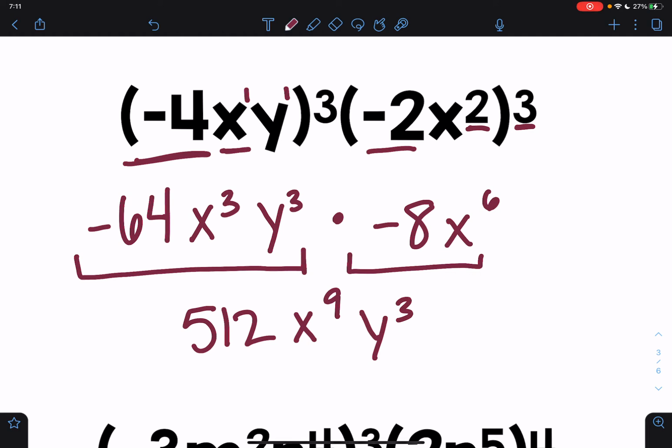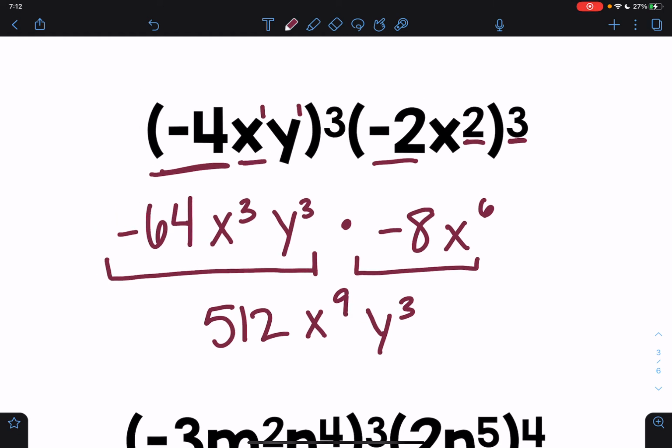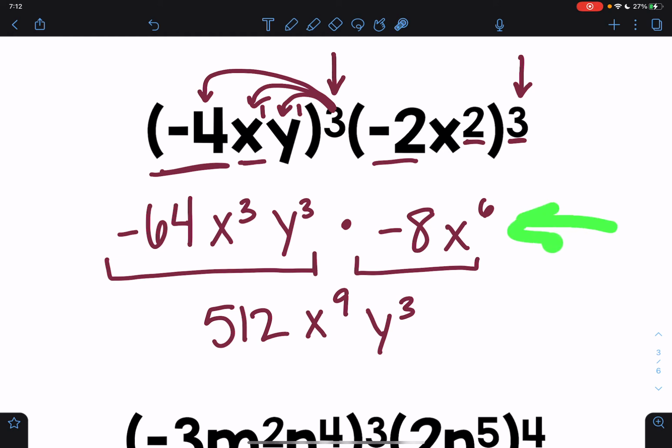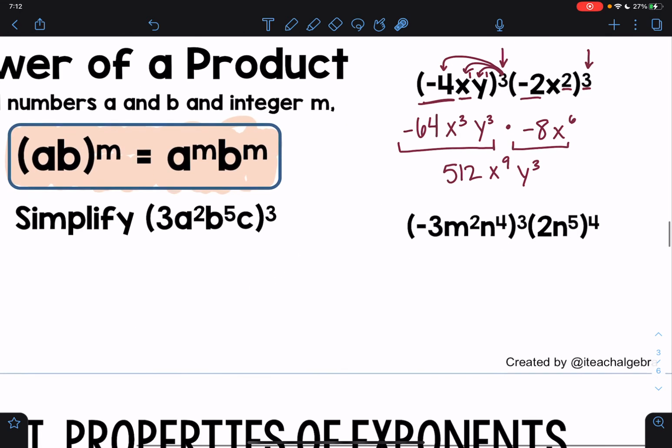So it is very easy to get lost here. There are a lot of numbers, lots of things being either taken to the power or being multiplied. So you have to make sure you know the difference. When you have a number outside of your parentheses like this being raised up, that means you're taking that number and multiplying it to each individual little part and making that its exponent. But if you have something like this, that they're no longer being raised to a power, they're just being multiplied, then your exponents are being added. Okay, so let's try another one again.